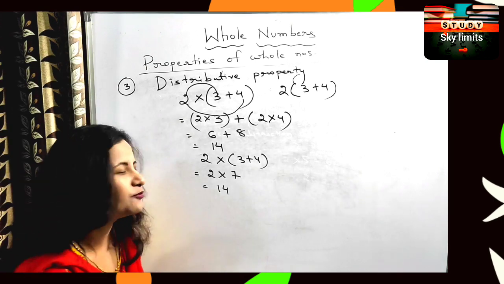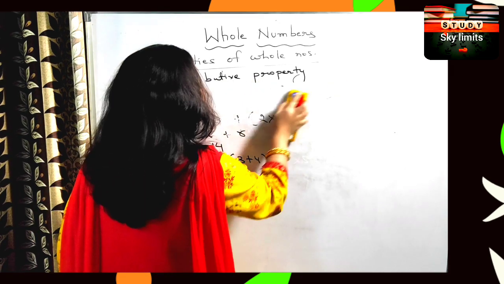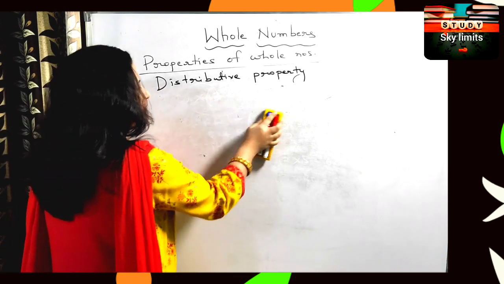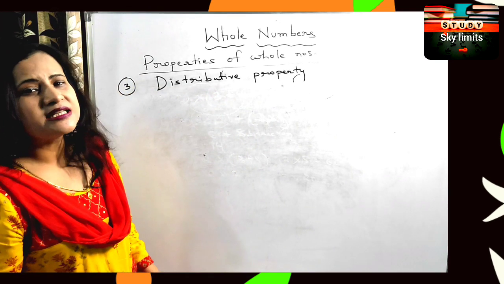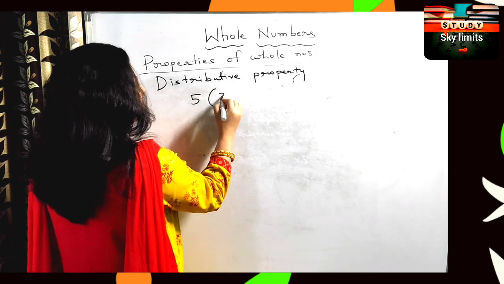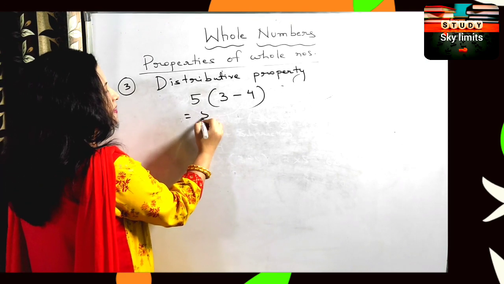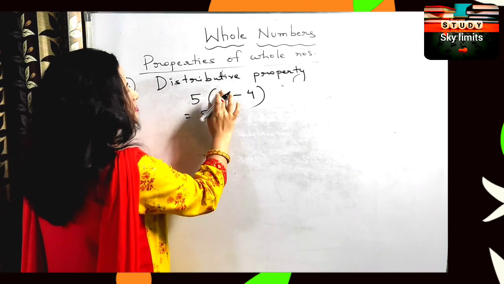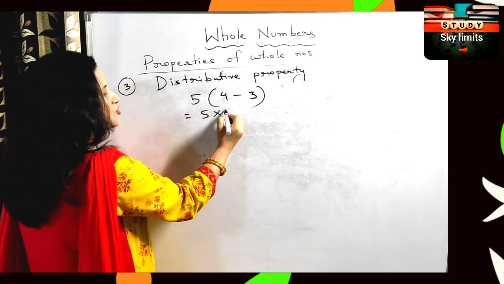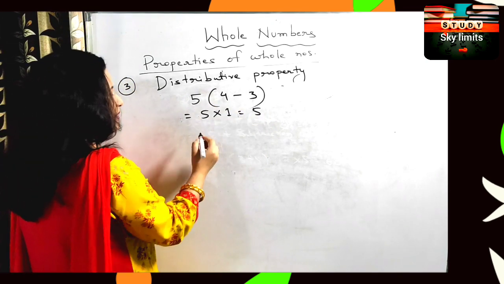Now let's take the example of distributive property of multiplication over subtraction. Right? So both these properties are for multiplication. One is over addition and the other one is over subtraction. Okay? Or suppose let us take 5 multiplied by 4 minus 3. Simply when you solve it, 4 minus 3 is 1. So now 5 multiplied by 1 will give me how much? 5. Isn't it?